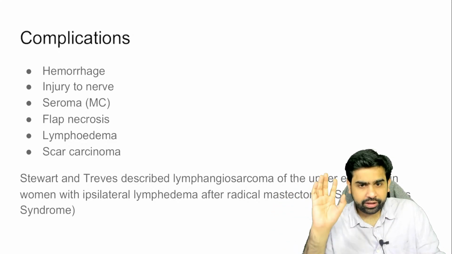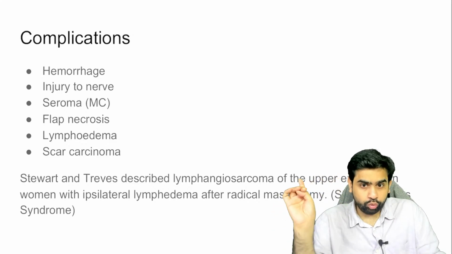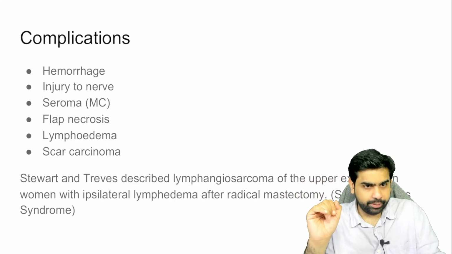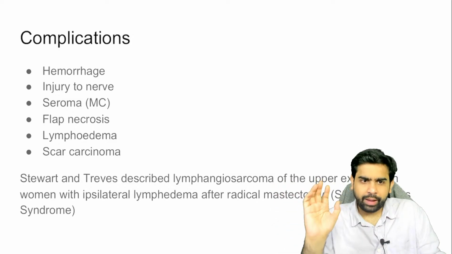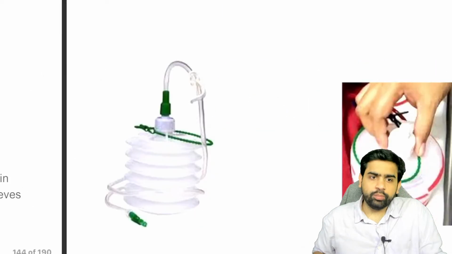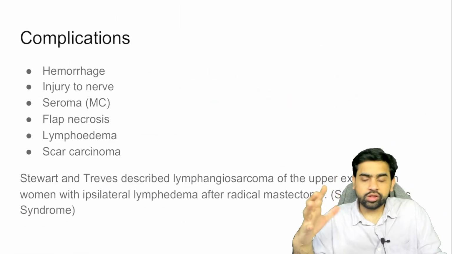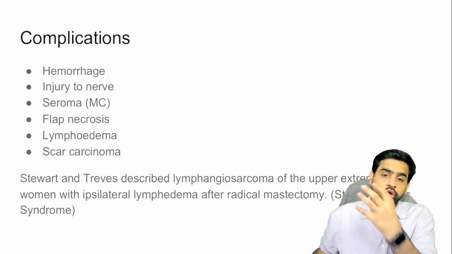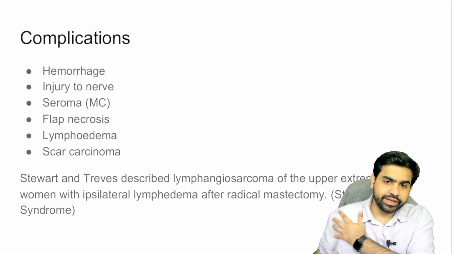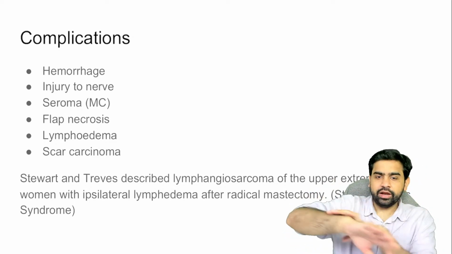A couple of years back, this particular concept was tested on your exam day, so please try to understand this point. Now, flap necrosis: if the flaps of the skin are very, very thin, then flap necrosis can occur. Now the lymphedema. What you need to understand is that if you have done an aggressive lymph nodal dissection, or the radiotherapy has been given to this part, lymphedema can occur on the upper limb.